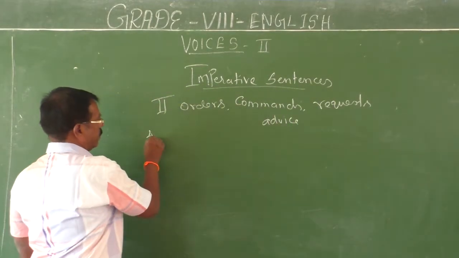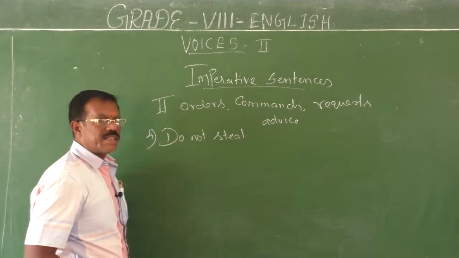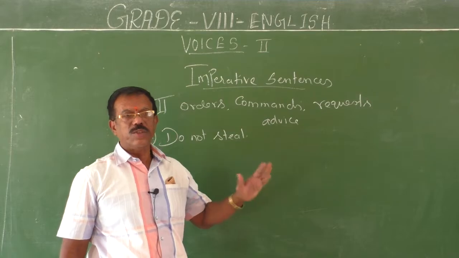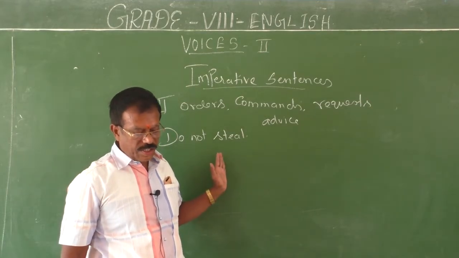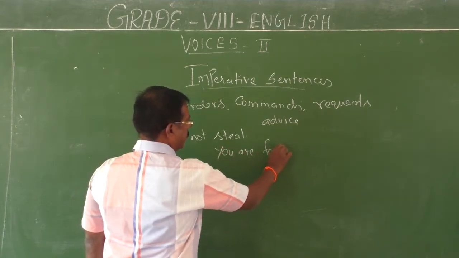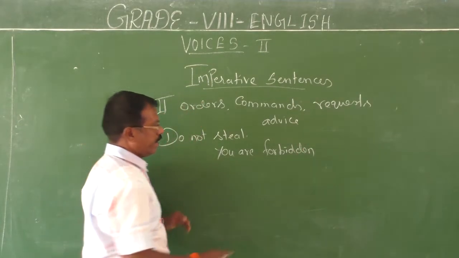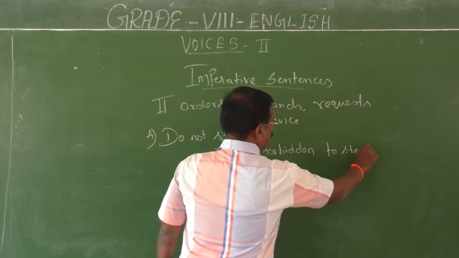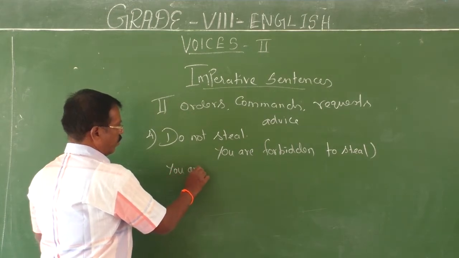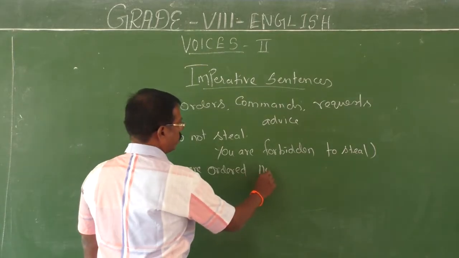Do not steal. Can you guess, children? How can you change this order into passive form? Do not steal. Here, you are forbidden. You are forbidden to steal. You are instructed not to steal. You are ordered not to steal.